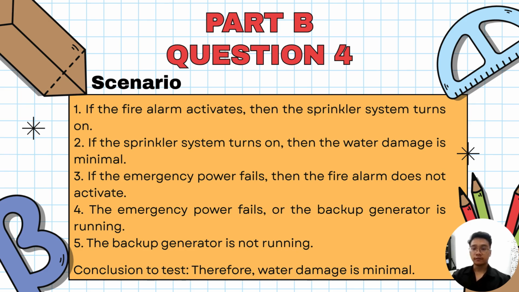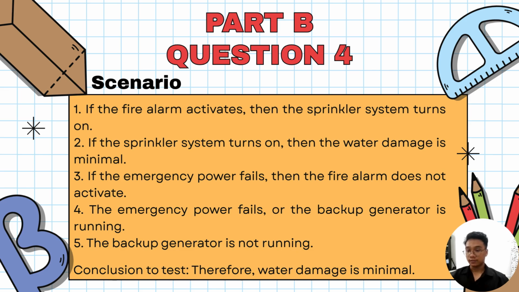Alright, now we move to part B, question 4. The scenario. Statement 1, if the fire alarm activates, then the sprinkler system turns on. Statement 2, if the sprinkler system turns on, then the water damage is minimal. Statement 3, if the emergency power fails, then the fire alarm does not activate. Statement 4, the emergency power fails or the backup generator is running. Statement 5, the backup generator is not running.